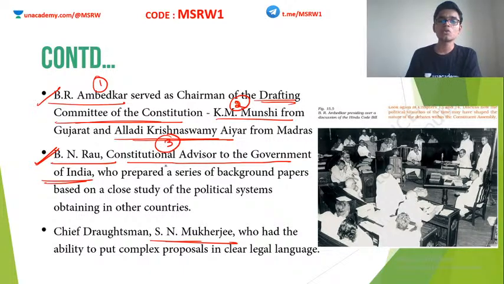Clear? So B.N. Rao was appointed as the constitutional advisor to the government of India, and he prepared a series of background papers based on a close study of political systems in other countries. Okay, so B.N. Rao, don't forget.